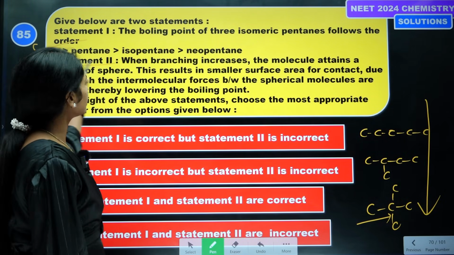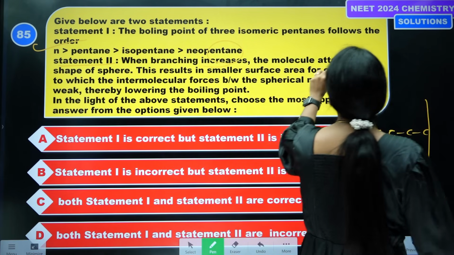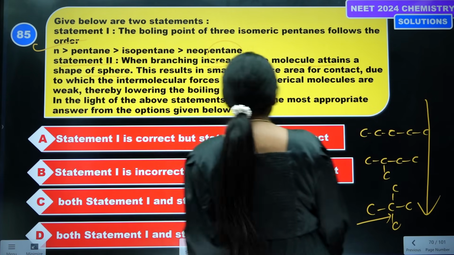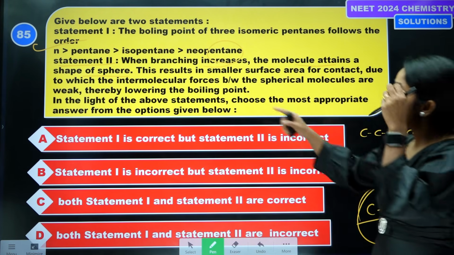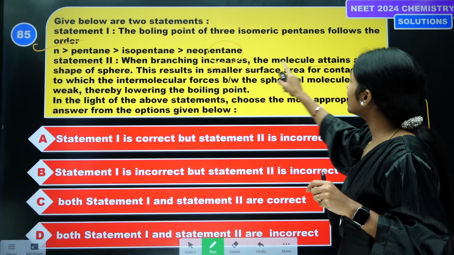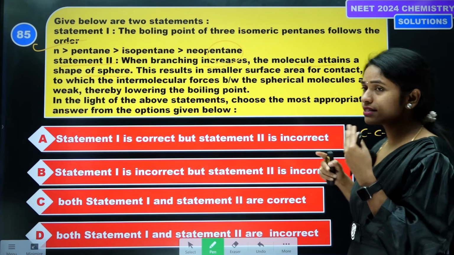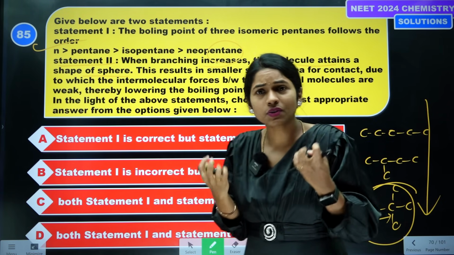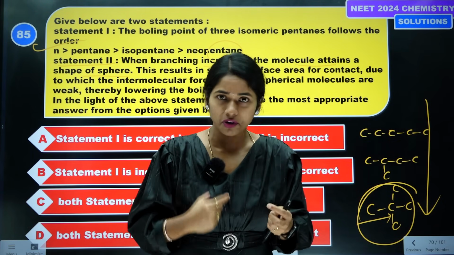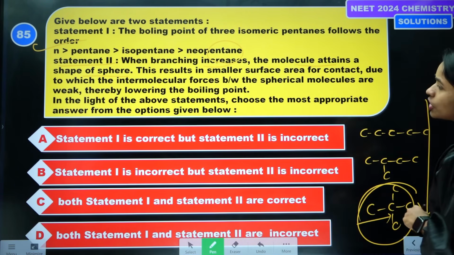Statement 2 is also correct. When branching increases, the molecule attains a sphere shape instead of a cylindrical shape. This results in a smaller surface area for contact, intermolecular forces become weak, and boiling point decreases. That's why open chain has more.